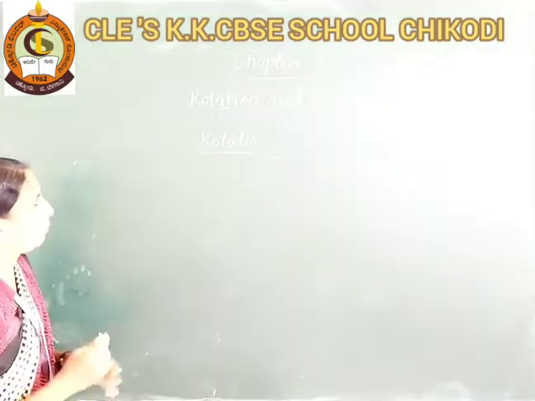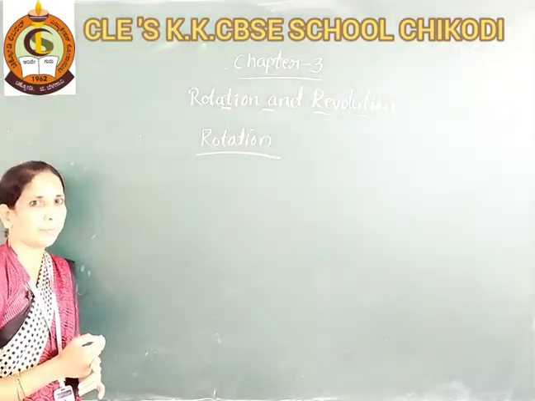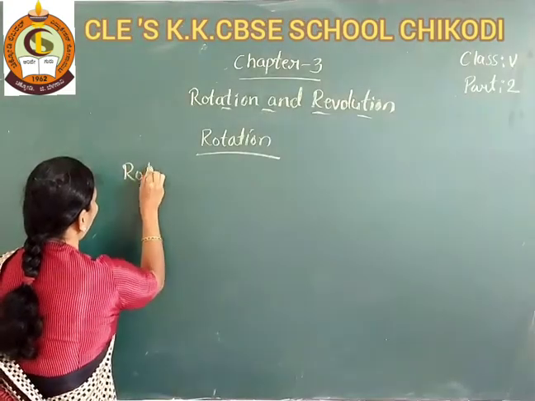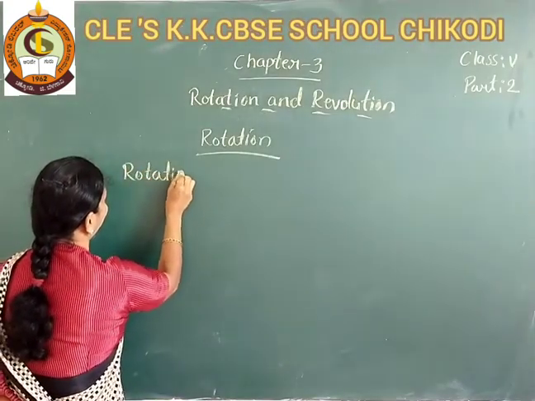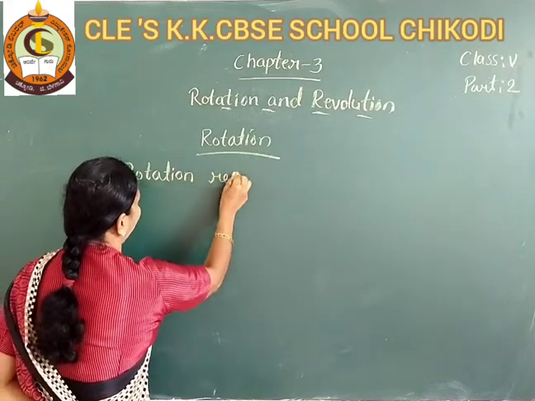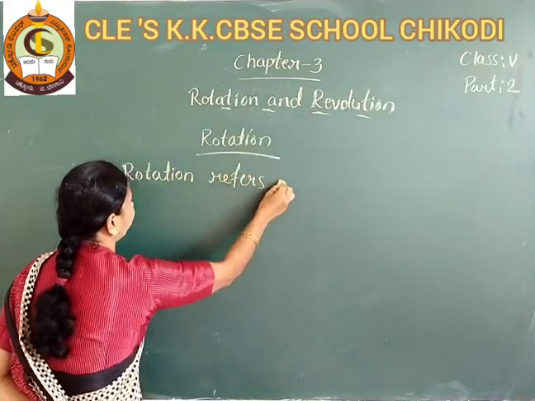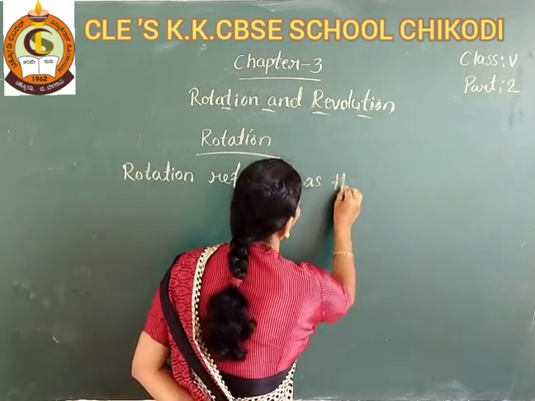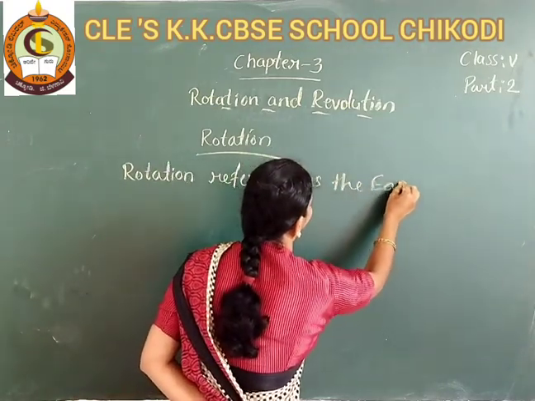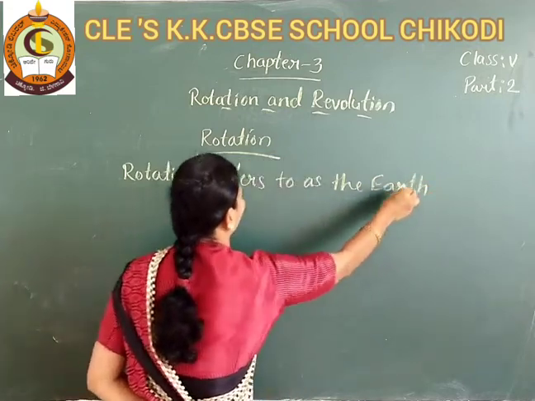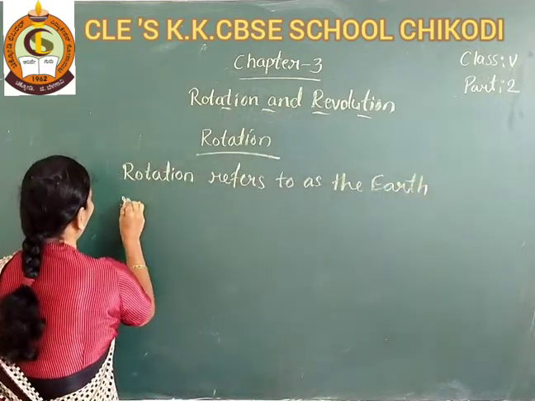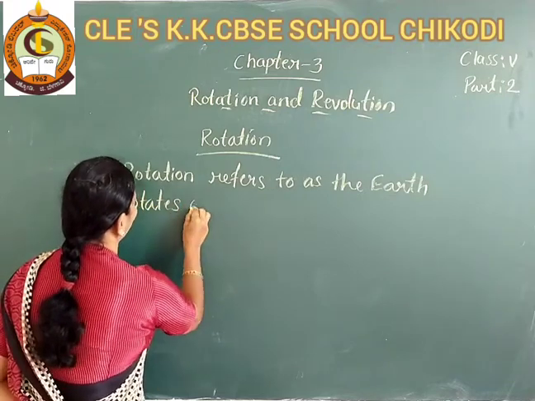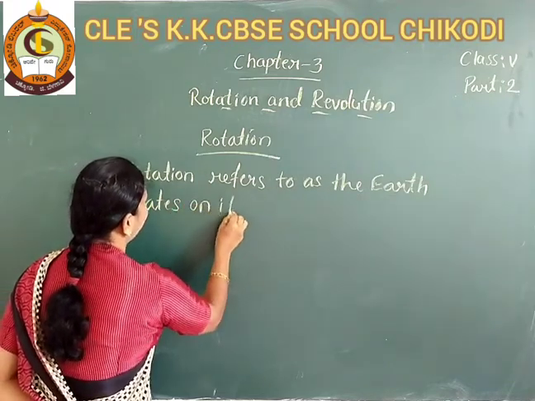So first one, rotation. Rotation refers to the earth rotating on its axis.